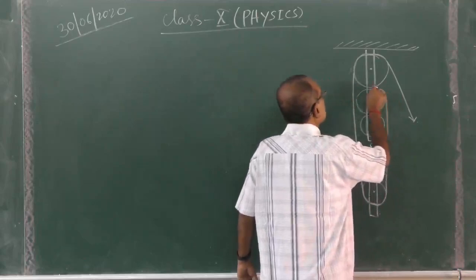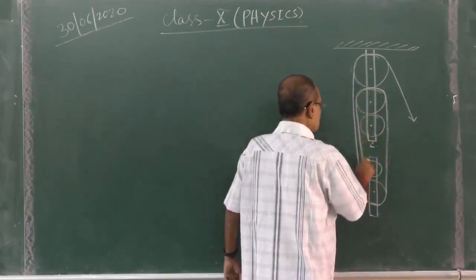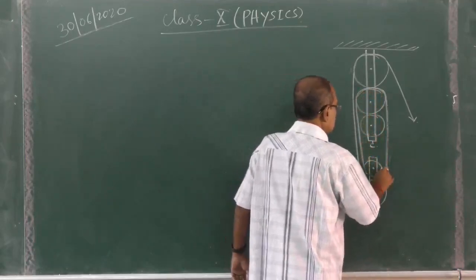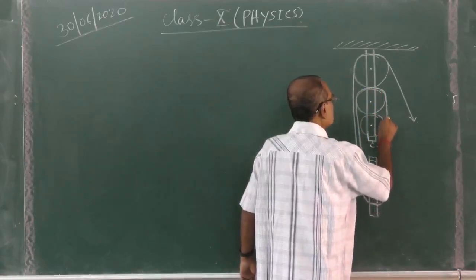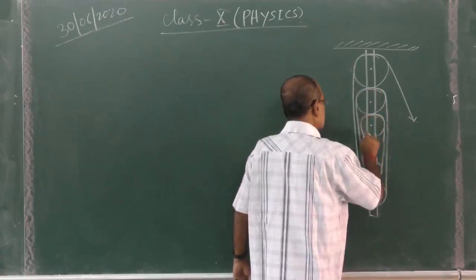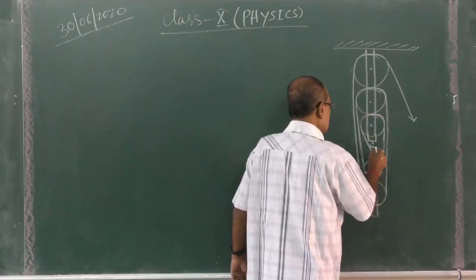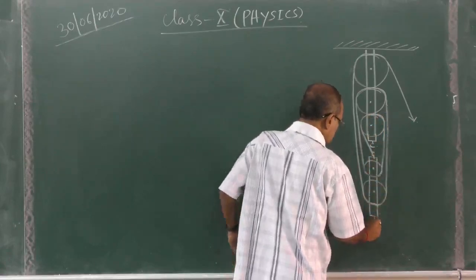Just see, all pulleys will work. It is connected here.